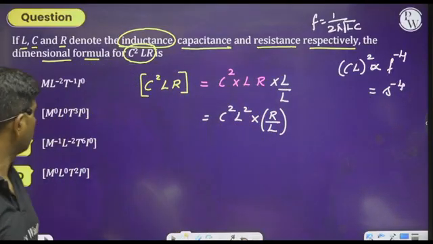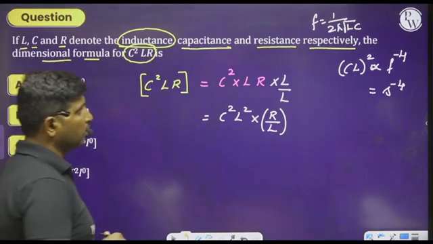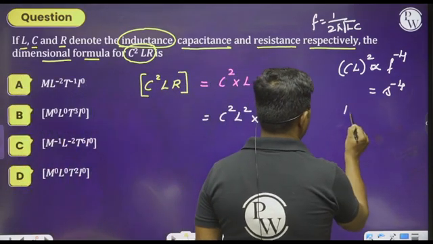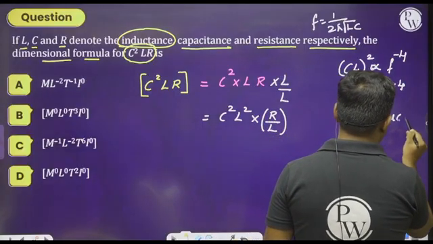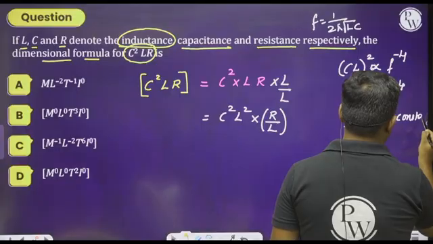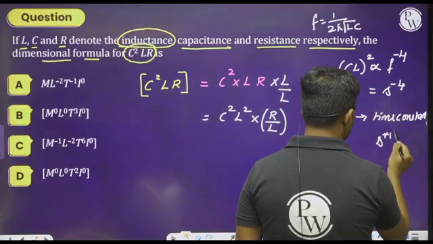R by L will stand for the reciprocal of the time constant, that is, L by R is said to be the time constant. Therefore, we can say it is second to the power of plus 1.